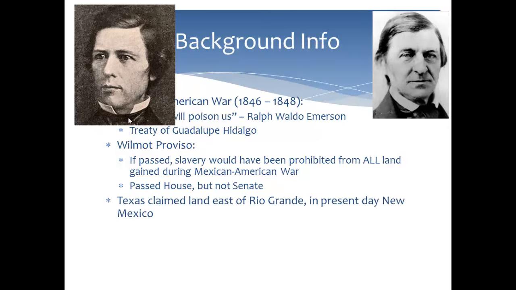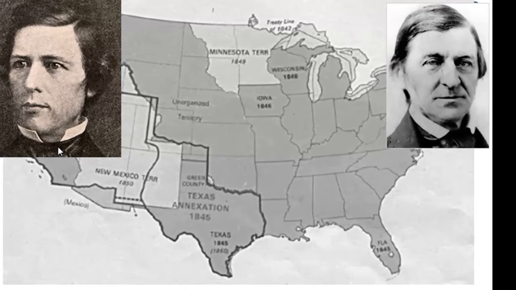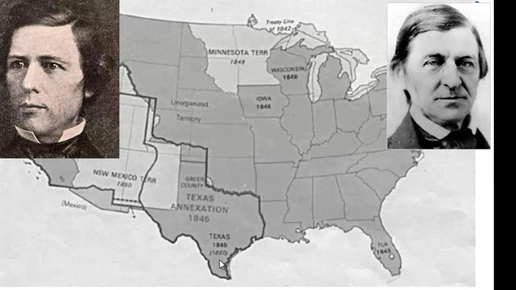Another issue is that Texas claimed land east of the Rio Grande in present-day New Mexico. So let's look here. We know it's present-day Texas with these two straight lines here. However, this area in gray here, east of the Rio Grande, Texas was claiming this all the way up here. They said, this is our land. And that caused a huge conflict, as we will see.